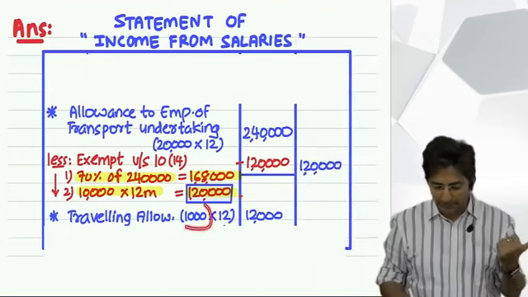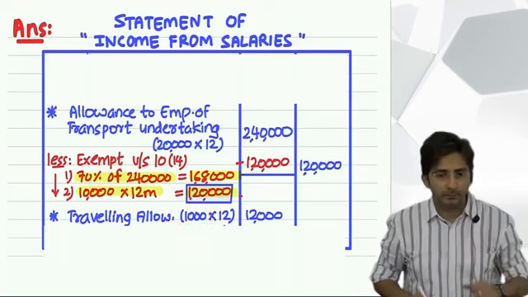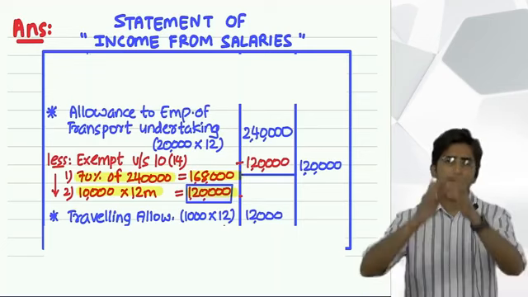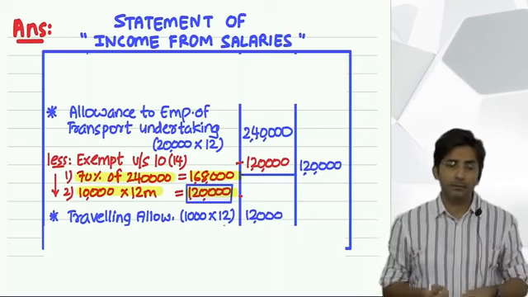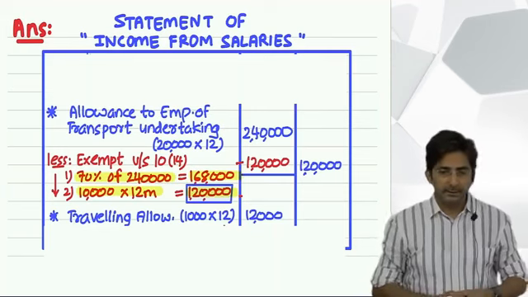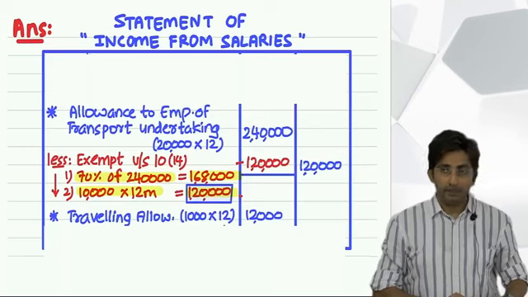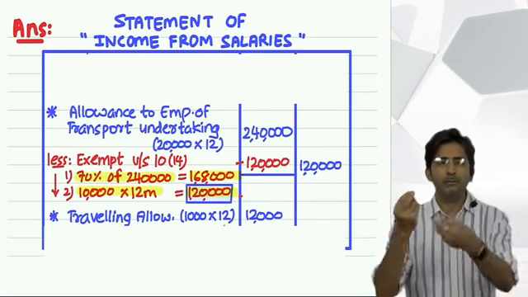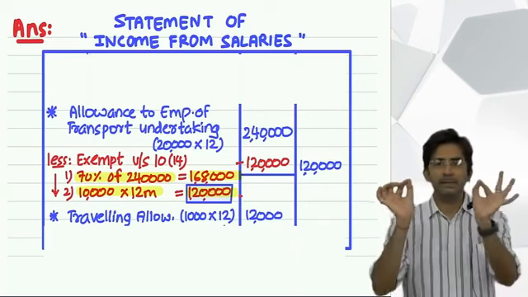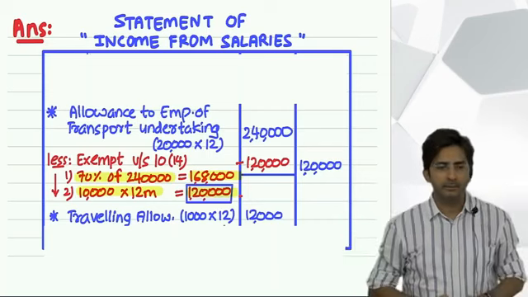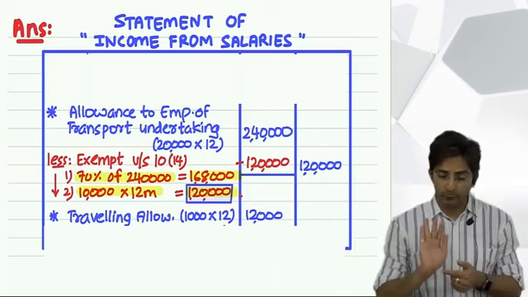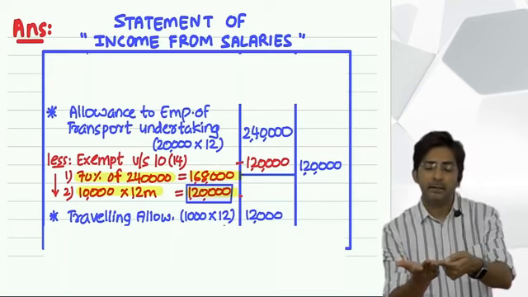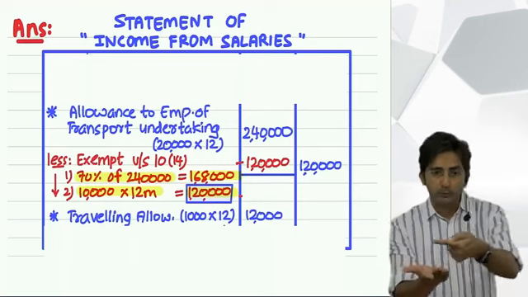So anyways, traveling allowance, I just wanted to say, you get it along with your monthly salary only, but I have to show it to you separately. So let's assume he received 1000 per month. By the way, how will the employee come to know in his monthly salary what is his basic and what is his traveling allowance? He is given a salary slip. Normally employees don't bother, they just want to see how much money they have got and put it in the bank. But if you are interested, the company will give you a salary slip. With that you can understand, this is my basic, this is my traveling allowance, this is my house rent allowance. You will know the exact breakup.